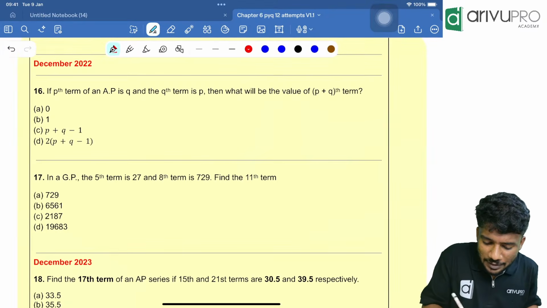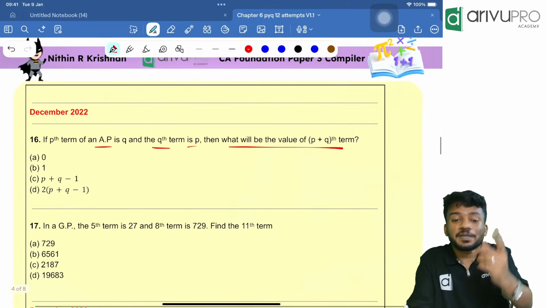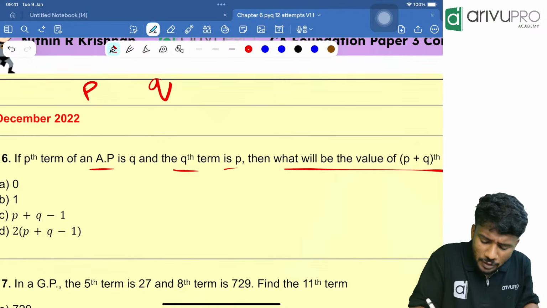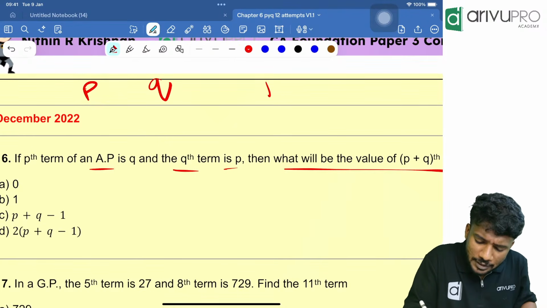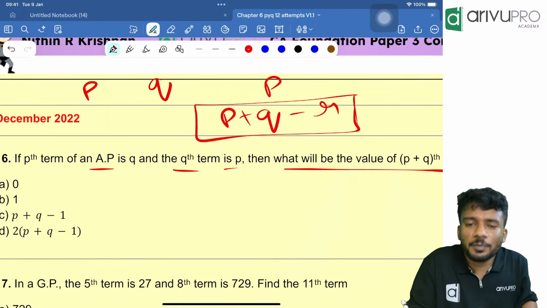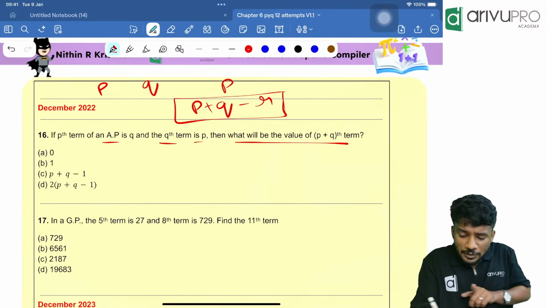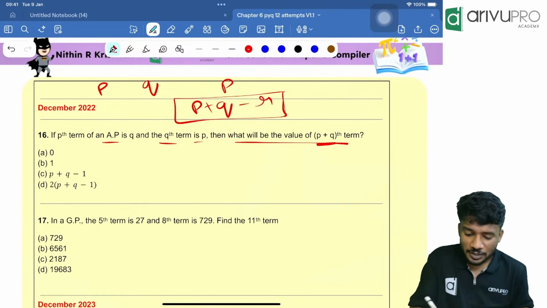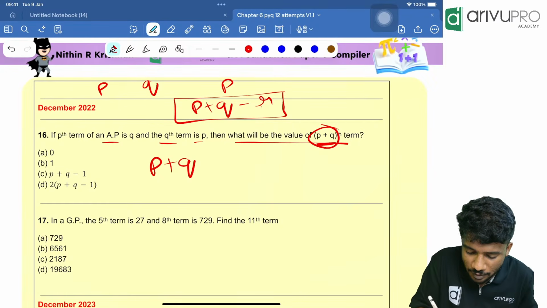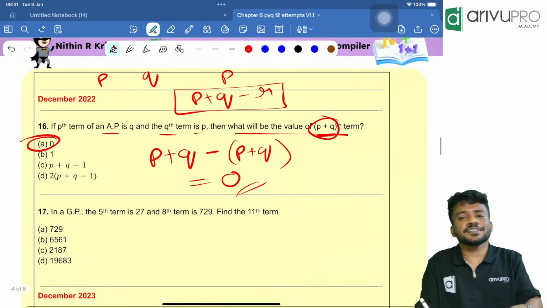Okay. Now, the pth term of an AP is Q and the qth term is P. Then what is the value of the p plus qth term? People, you remember, pth term of AP is Q and qth term of an AP is P. Then the rth term is P plus Q minus R. Do you remember the shortcut I told you? Similarly, the value of the p plus qth term is P plus Q, instead of R, minus of P plus Q. So answer is 0. Option A is your answer.